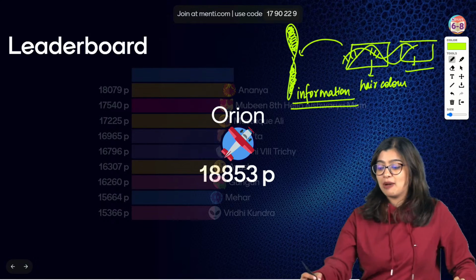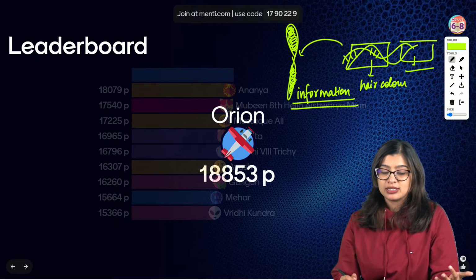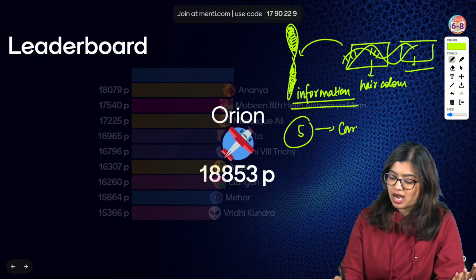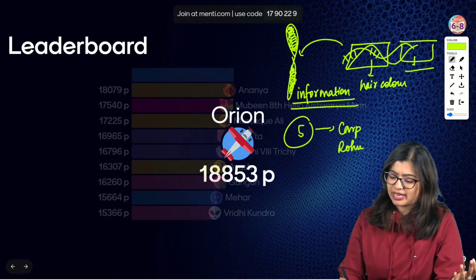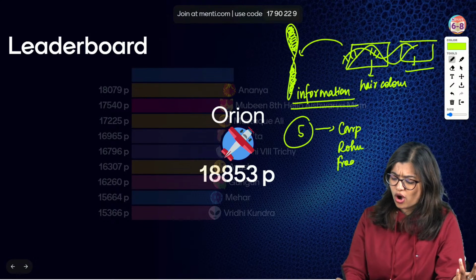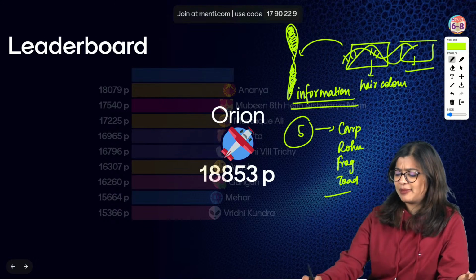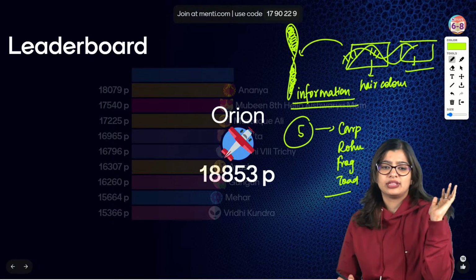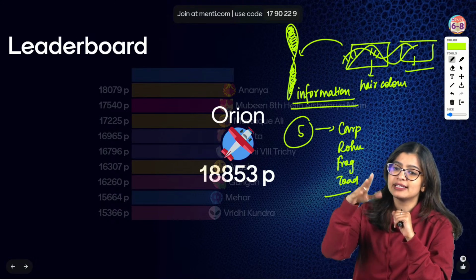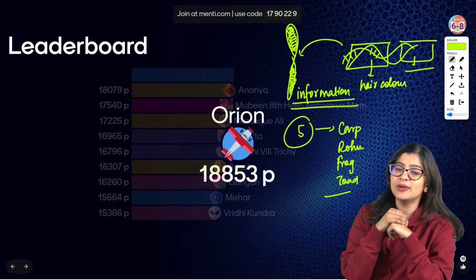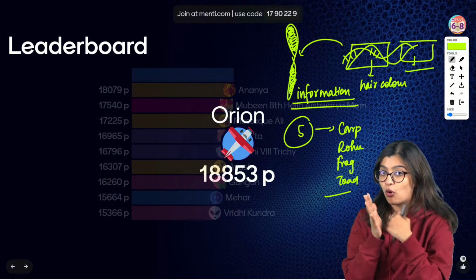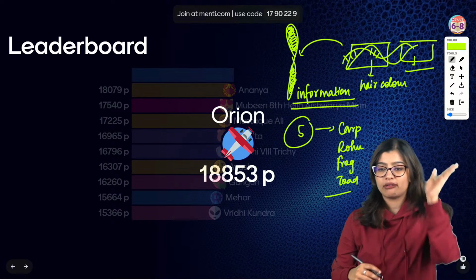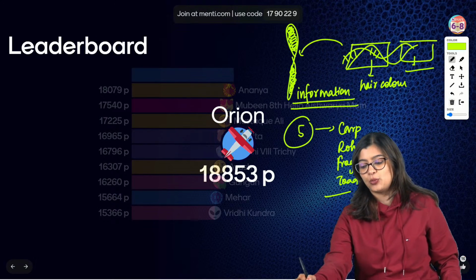Five examples of external fertilization. Study squad, five examples could include any names like carp, rohu, right? You can give frog, toad. These are all some examples. Basically, in amphibians and fishes, you can give any example. Divya, what is wilting? Wilting is drooping. When there's not enough water, the leaves no longer are able to hold their shape and then they droop. So that is what we call wilting.